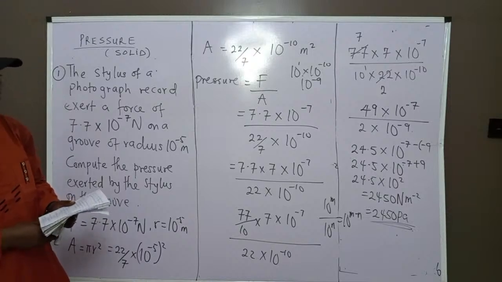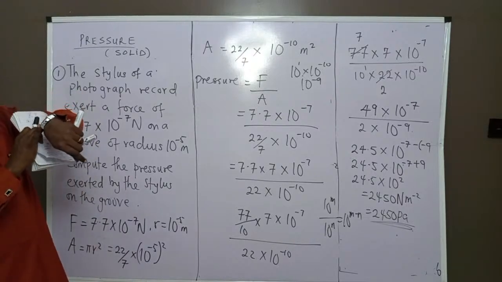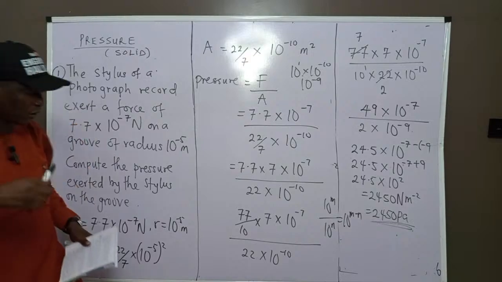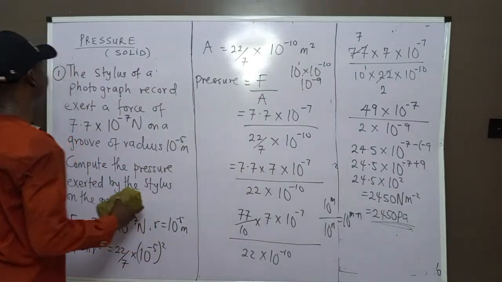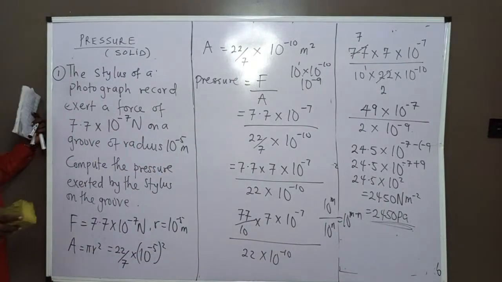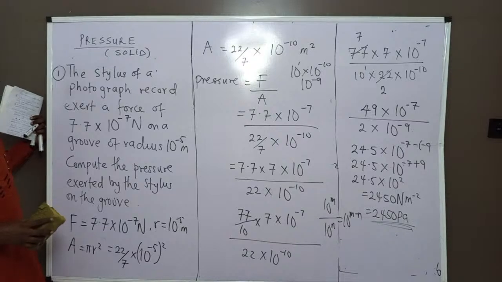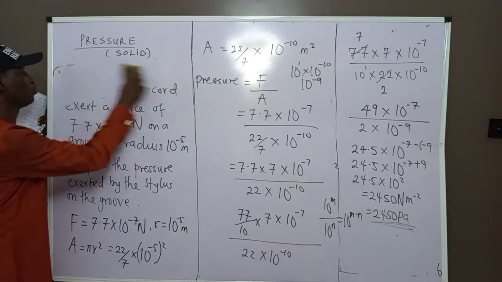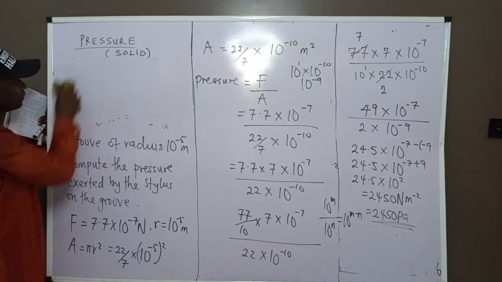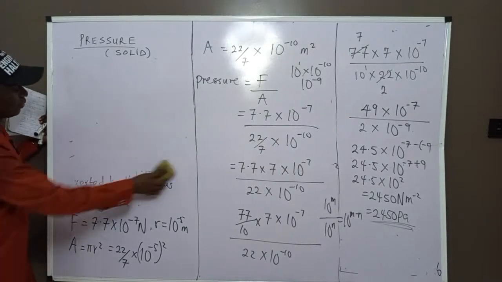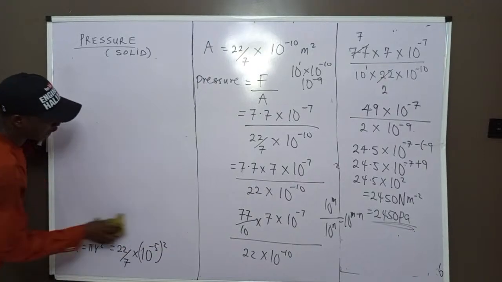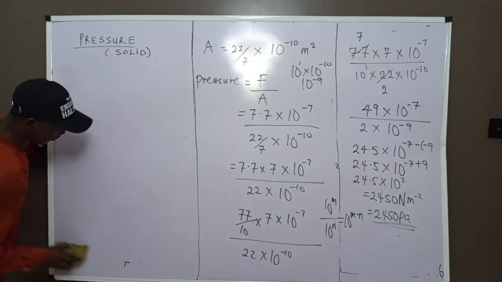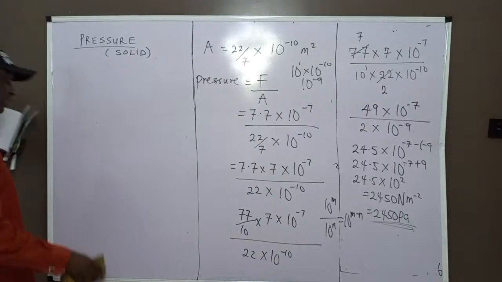I will just solve this one, so that with 3 questions, the 3 important ones will cover every area that we needed to cover. This is a question you can screenshot before I clean, so that whenever you want to go through it again, you can. Very easy to cope with a class like this. If you don't understand it, you can always go back and solve. That is one beautiful thing about it.